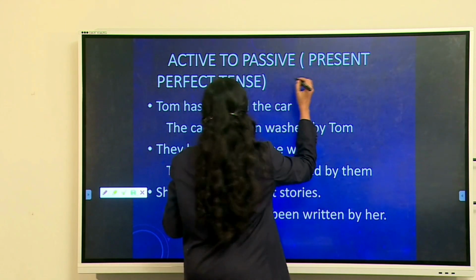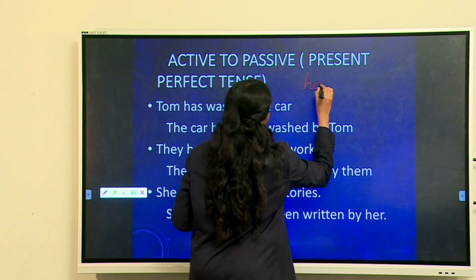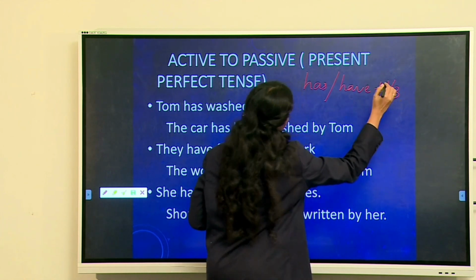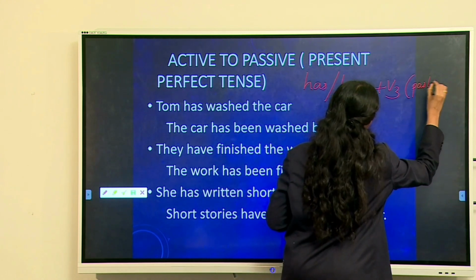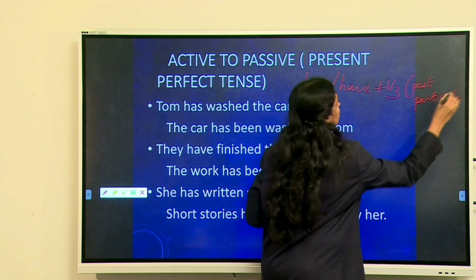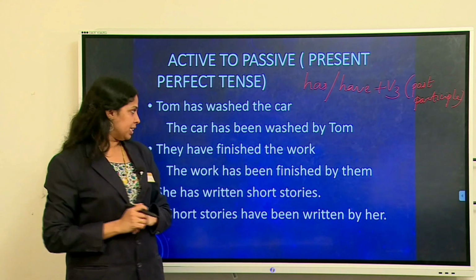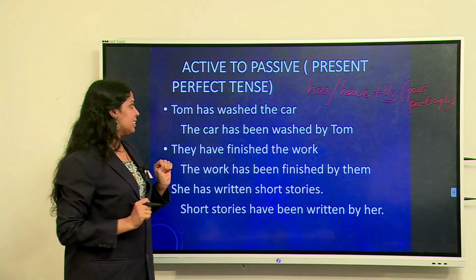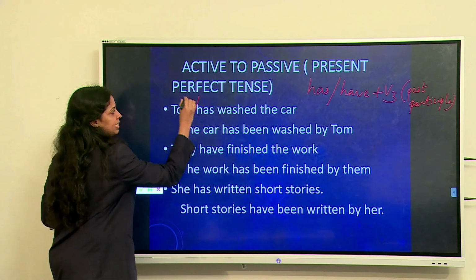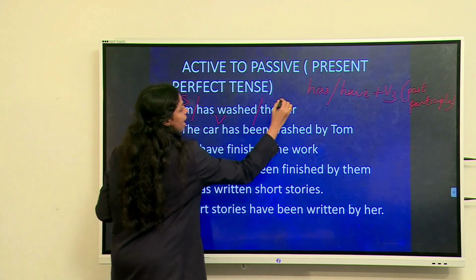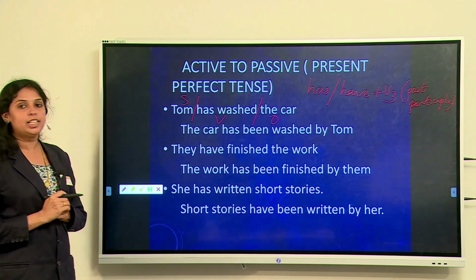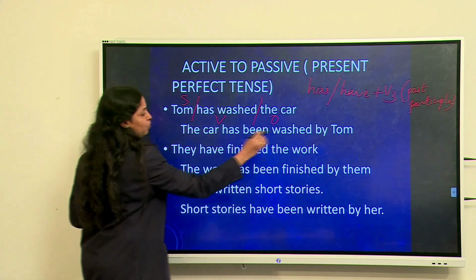The form of present perfect tense is has or have plus V3. V3 means past participle. While we convert active into passive voice in present perfect tense, there are some rules. I will explain that now. Tom has washed the car. Tom is the subject. Has washed is the verb and the car is the object. When we are converting Tom has washed the car into passive voice, the car has been washed by Tom.